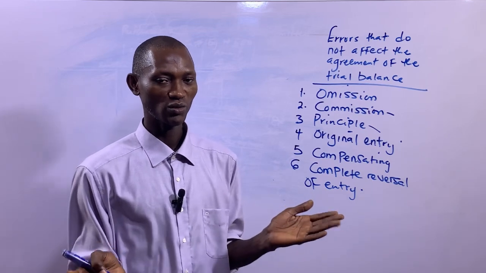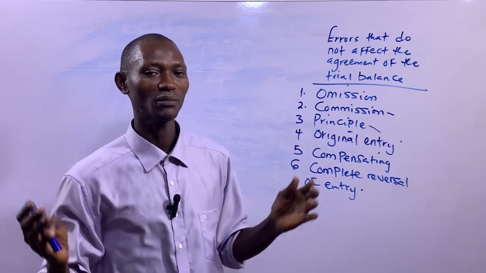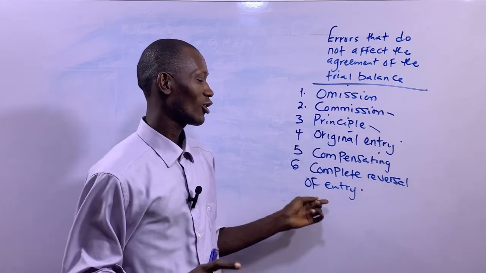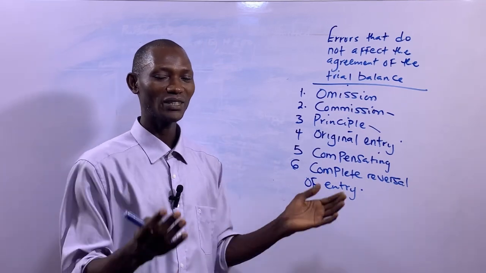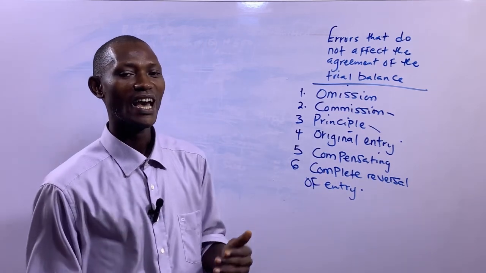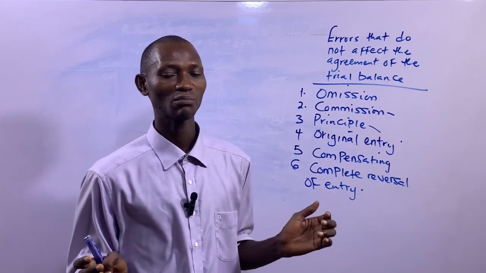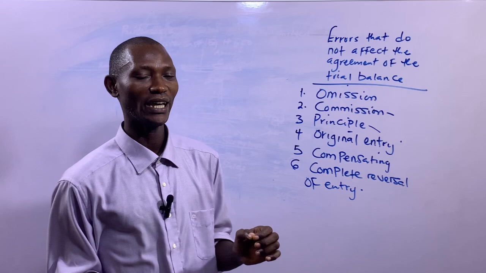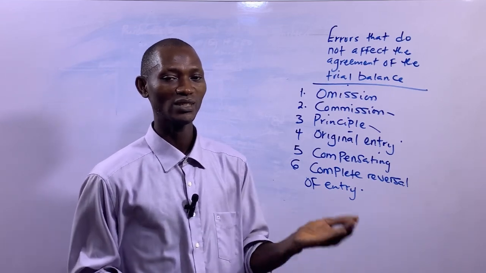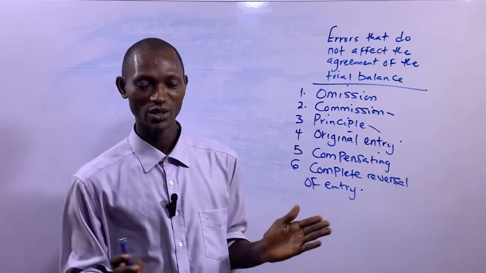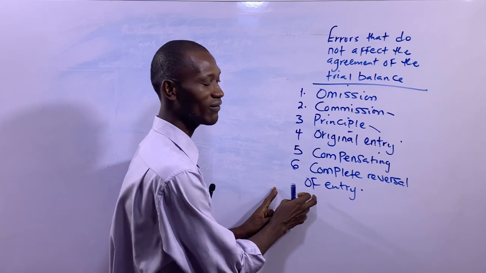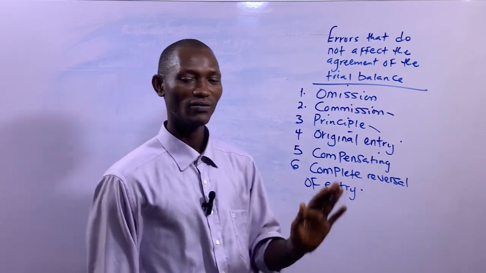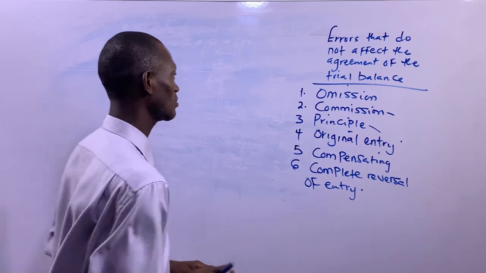Summary of the double entry rule, which we've talked about in our previous episode. You debit the receiver and credit the giver. So committing this error means you have debited the giver and credited the receiver. That's basically the error which you have committed. And when you commit such an error, whereby the account that ought to be debited is credited, or the account that ought to be credited is debited, then you have committed an error known as complete reversal of entry.